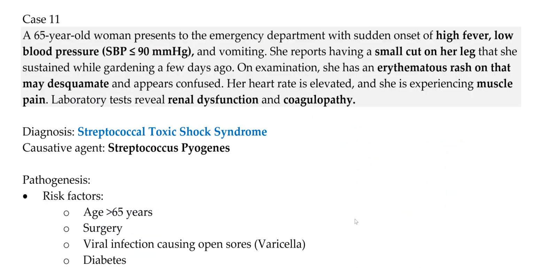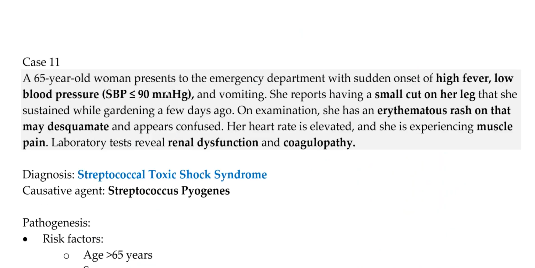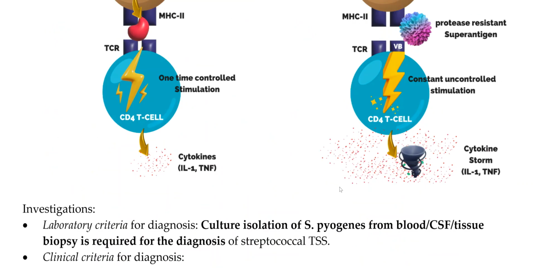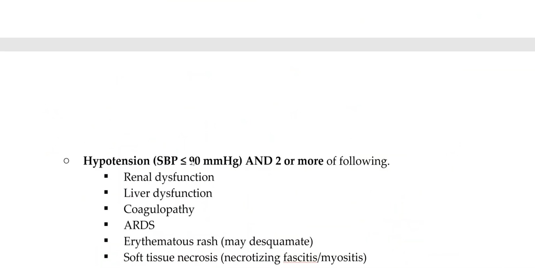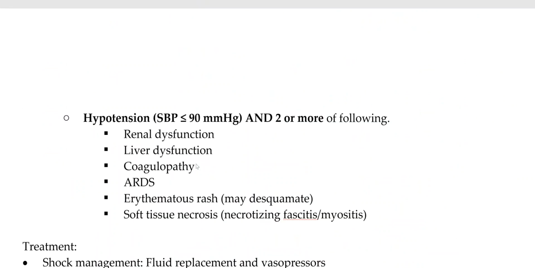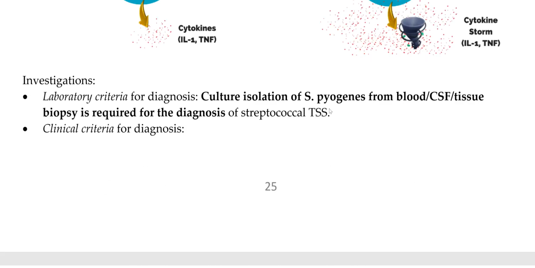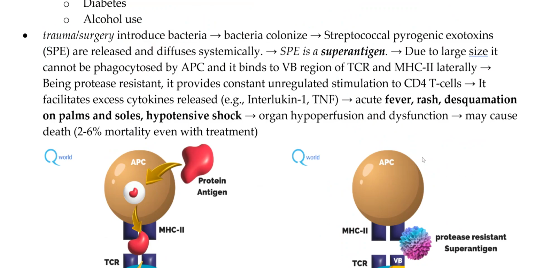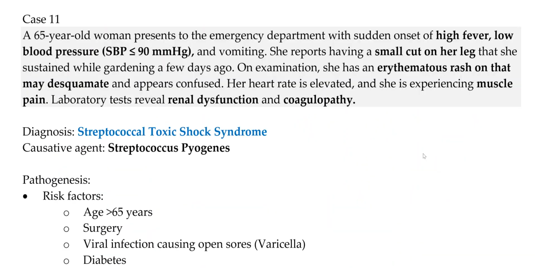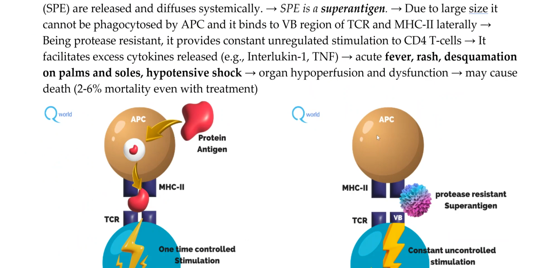Now, let us see our case, what was present. Hypotension was present, right? There is a rash which may desquamate. There is muscle pain indicating myalgia, and renal dysfunction and coagulopathy. So as you can see, we have so many criteria: hypotension, coagulopathy, erythematous rash, right? So it fits into the streptococcal toxic shock syndrome clinical criteria. And culture isolation from blood, CSF, or tissue biopsy will confirm it. So that is to be done next in this case.